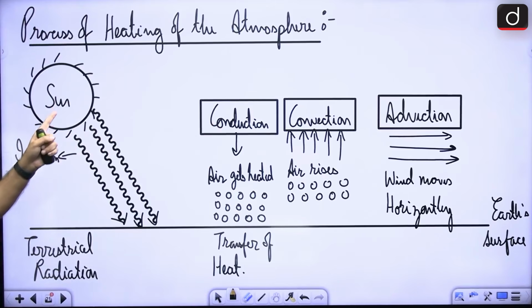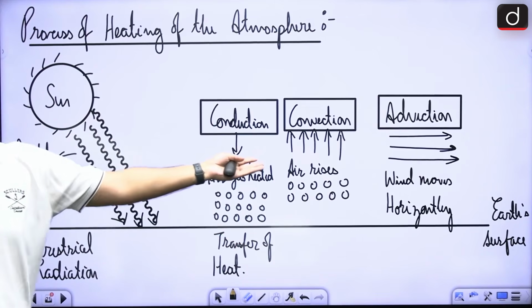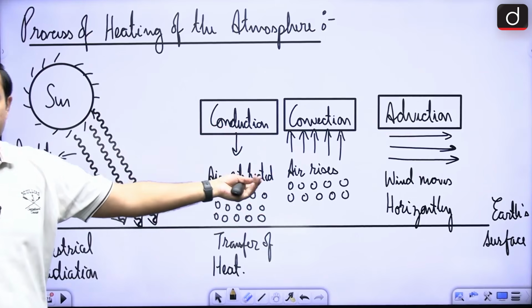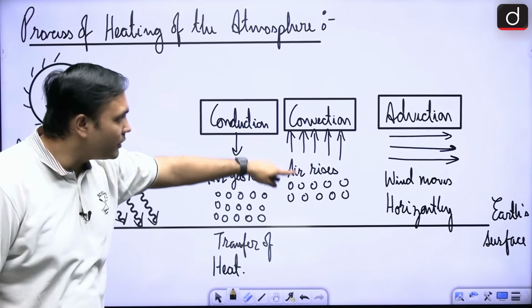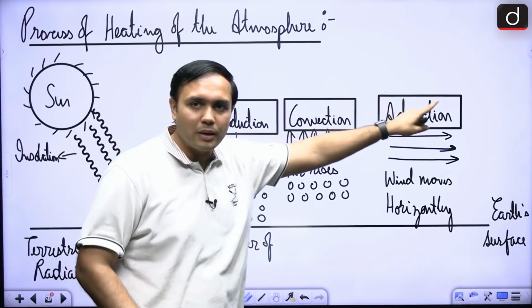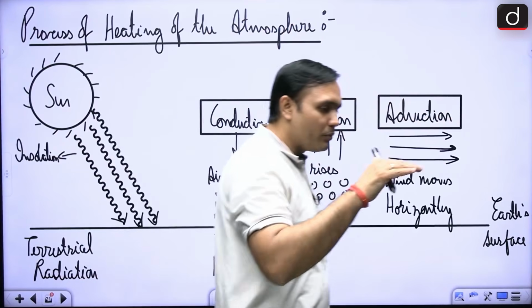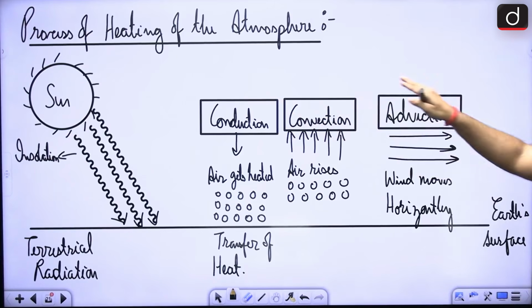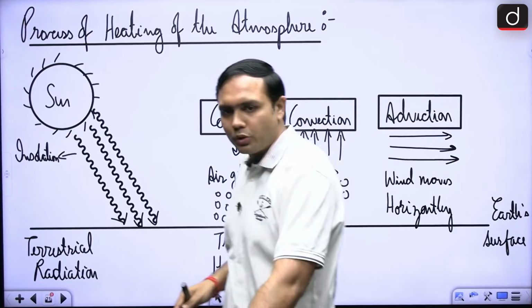So the solar radiation is heating the earth, right? This terrestrial radiation is transferring the heat to the air above it. That is how air is getting heated up. As the air gets heated up, it is rising up. So convection is happening, and then advection is happening in the upper atmosphere, where you will see that the wind is moving horizontally from high pressure to low pressure. This is a very, very important aspect for you to understand.